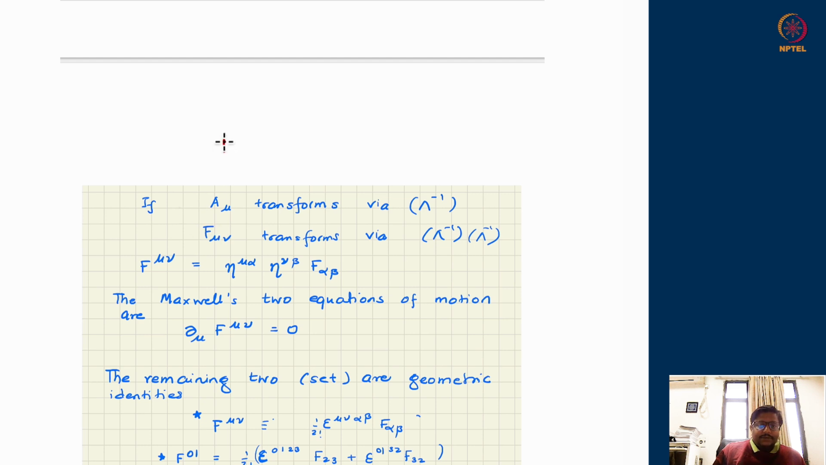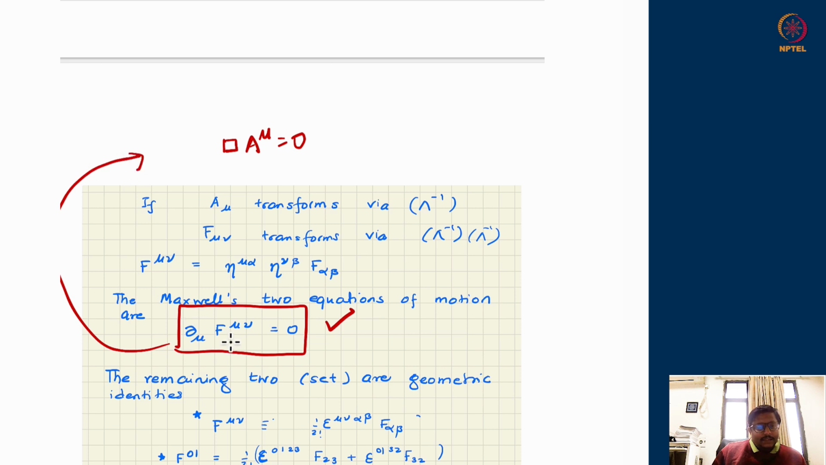So remember, we have an equation of motion for electromagnetic fields. Dynamical equations of motion are these. The claim is that the two equations which are dynamical equations of motion are just del mu F mu nu equal to 0. You can verify. If you open up F mu nu and use the fact that it is antisymmetric in structure, you will be able to prove that these two equations are one and the same thing.